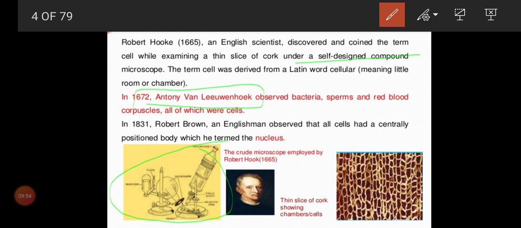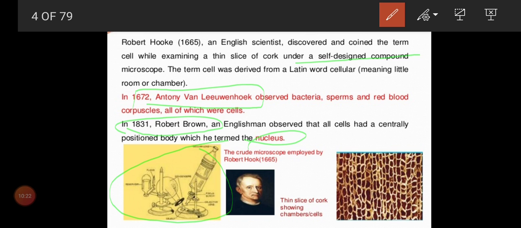And after nearly 15 years, in 1831, Robert Brown discovered the nucleus, the center of the cell. He observed a dark stained material. So he thought, okay, it is different from the other parts, and he named it the nucleus. So the whole case history: Robert Hooke, cell, little room, self-designed microscope.